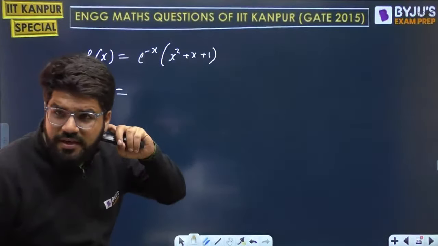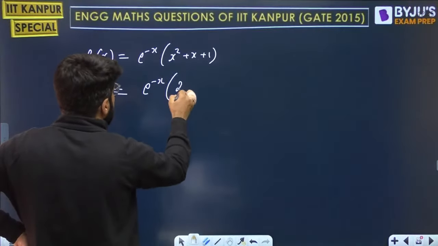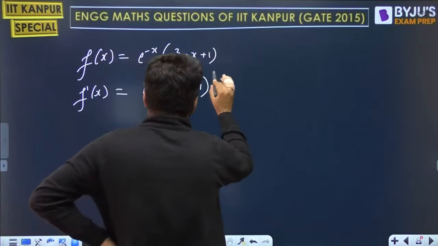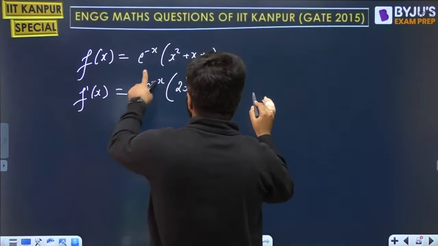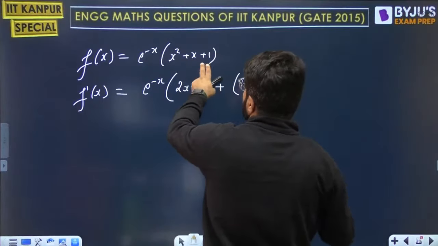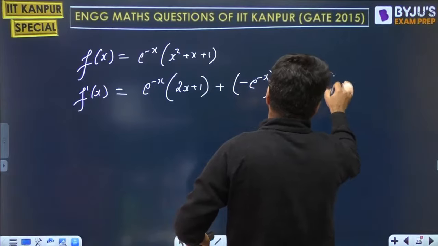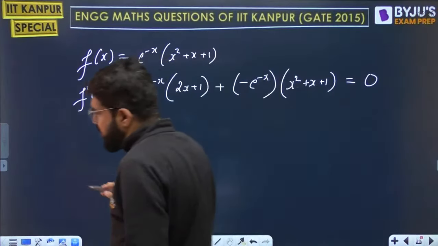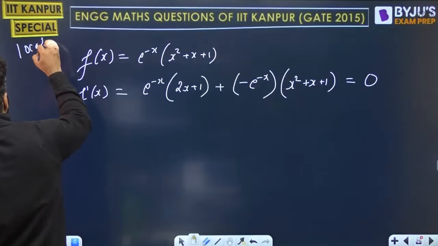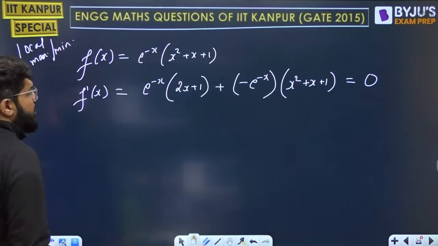It is a product of two functions, so e power minus x times the differentiation of the second, then differentiation of the first minus e power minus x into the second kept constant, and this should be 0. I'm just trying to analyze the local maxima or local minima.